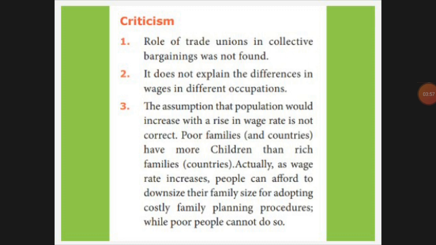If you have a standard of living, you can adopt the family planning procedure also. So what they're telling does not apply. It is about increasing the birth rate, but wage alone is not a reason. It cannot be accepted. Other economists are criticizing it.